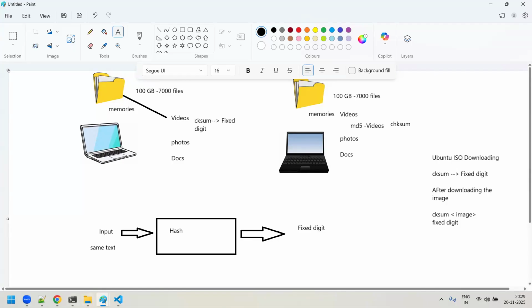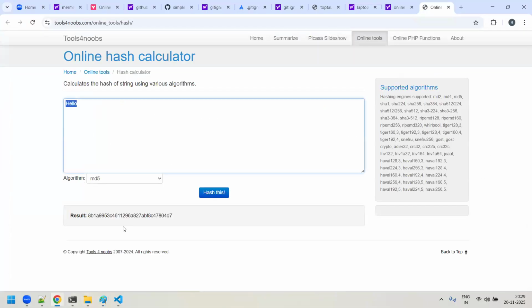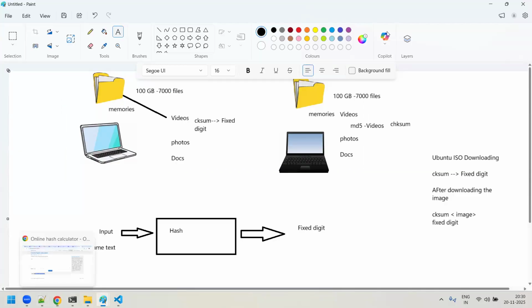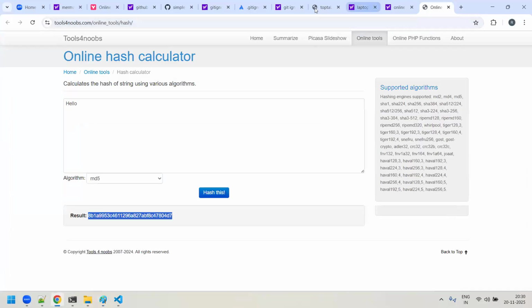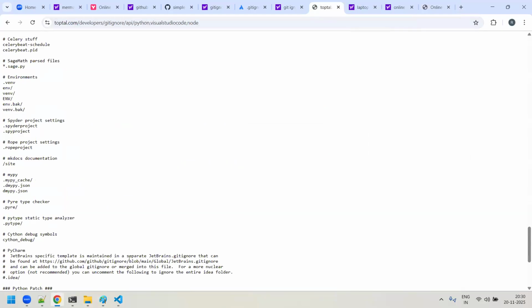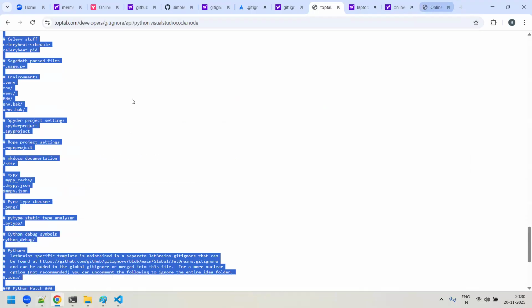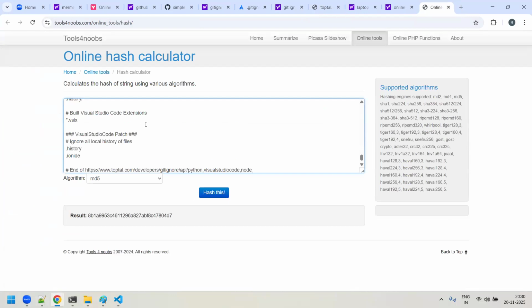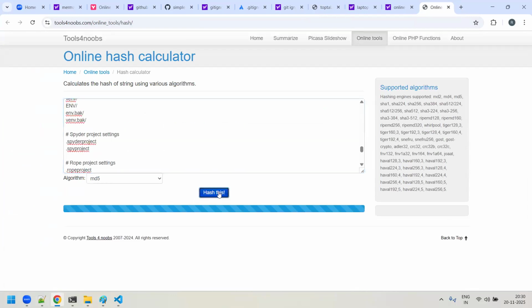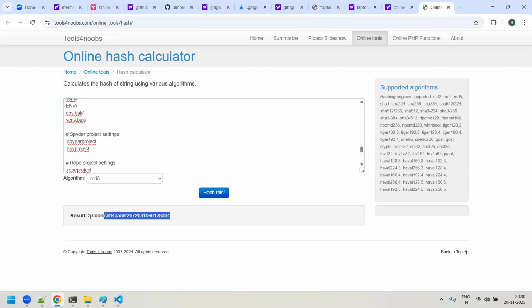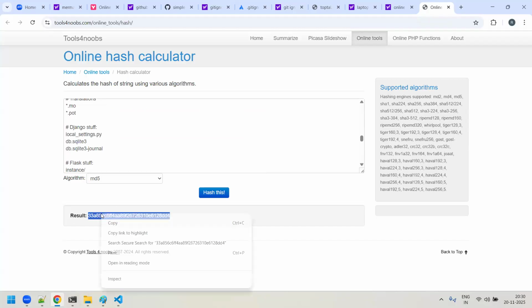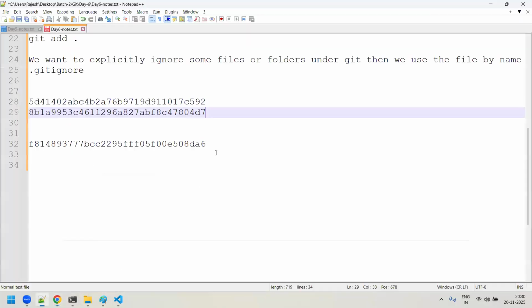So it's not only one text. As you could see, a fixed digit is being generated. Assume that I go here and download that whatever ignore file. You copy this whole file, a big file, and come over here. If you try to generate the hash, it will generate the same fixed value. It is immutable, guys, whether it's a single line, one line, or two characters, whatever it might be. The hash value which is generated will always be a fixed value. See here.